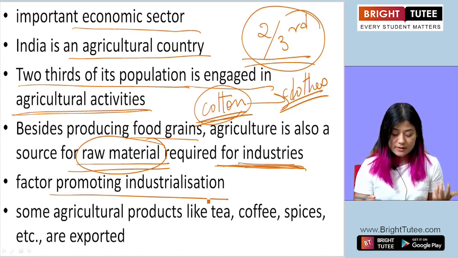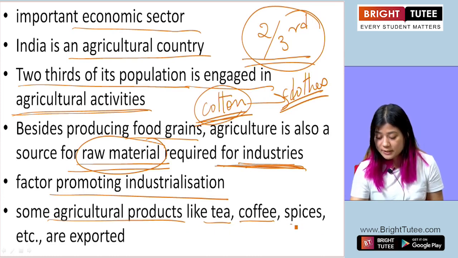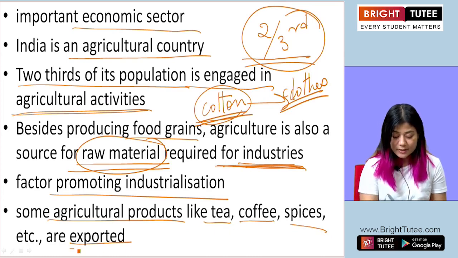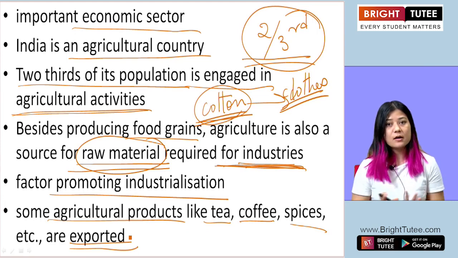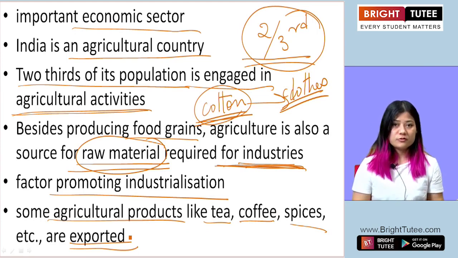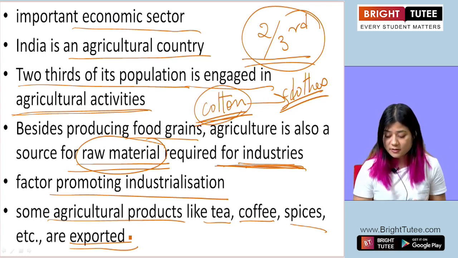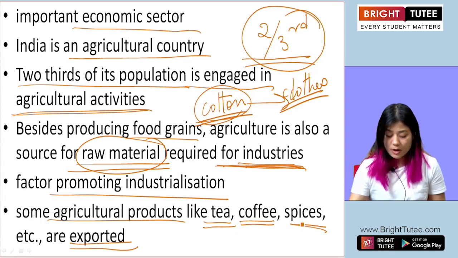Some agricultural products are tea, coffee, and spices. They are used in a country as well, but they are also exported to other countries, because in the other countries there is great demand for these agricultural products.